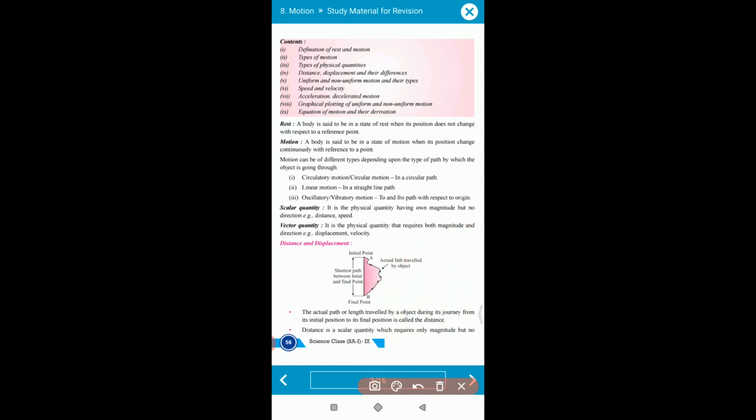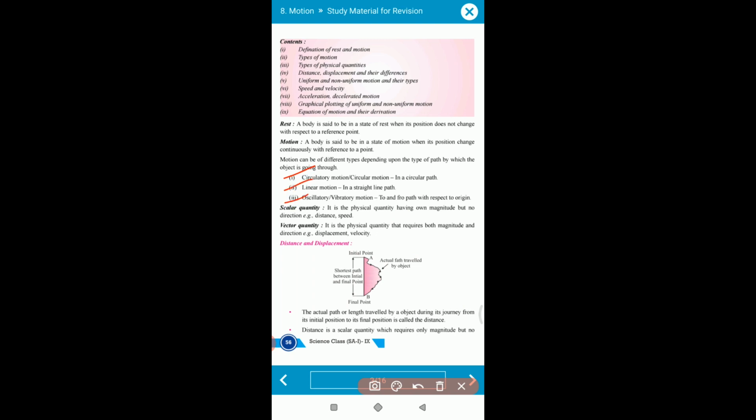The second term is motion. As I already told you, when a body moves from point A to point B within some time or with respect to some reference point, we say that the body is in motion. It means the body is changing its position from one place to another. Suppose you are walking on a straight road from point A to point B, your final position. Then you are in motion. These motions are of three types: linear, circular, and oscillatory.